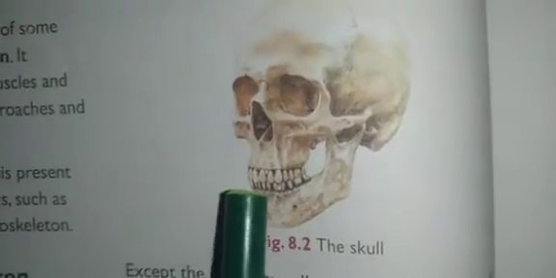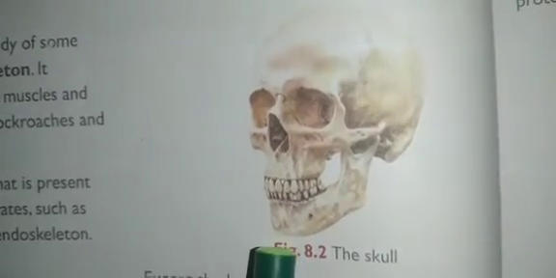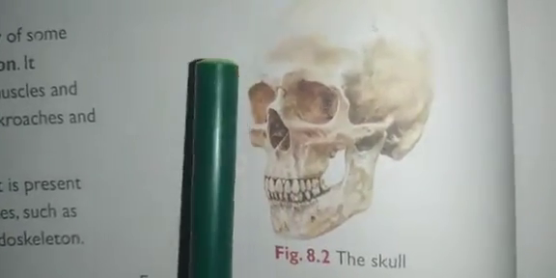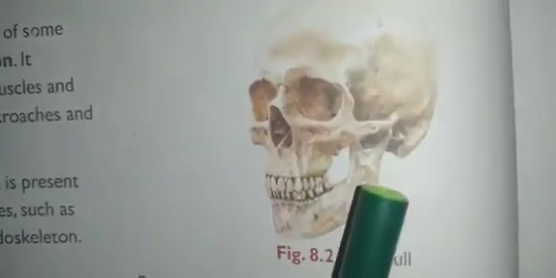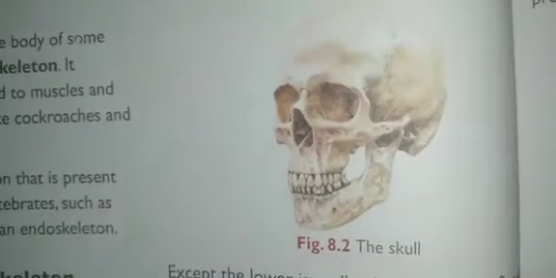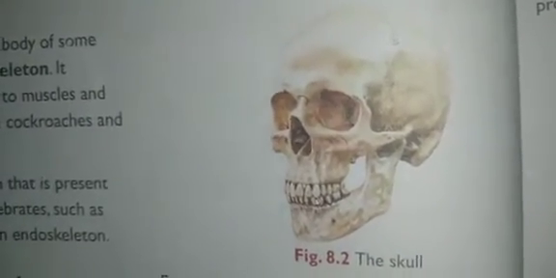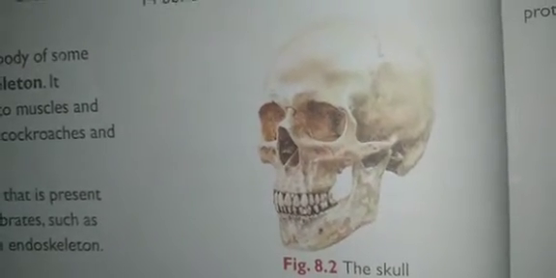Except the lower jaw, this is called the lower jaw. Except this lower jaw, all the bones are fixed. This total portion is fixed, and only this lower jaw is not fixed. The movement of the lower jaw allows us to eat, talk and sing.